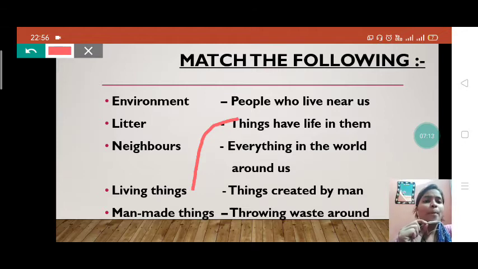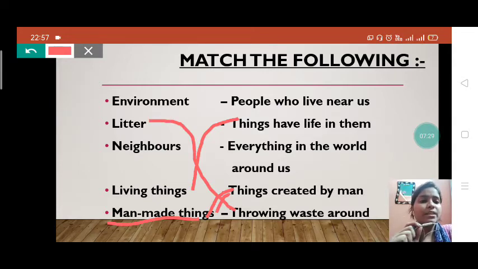Okay, now man-made thing. What is left, students? Things created by man. So we will do this. Things that are created by man are called man-made things. Now I am matching this for you. Neighbors, people who live near us. Environment means everything in the world around us.